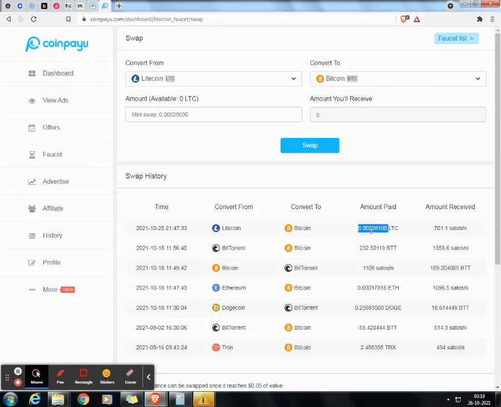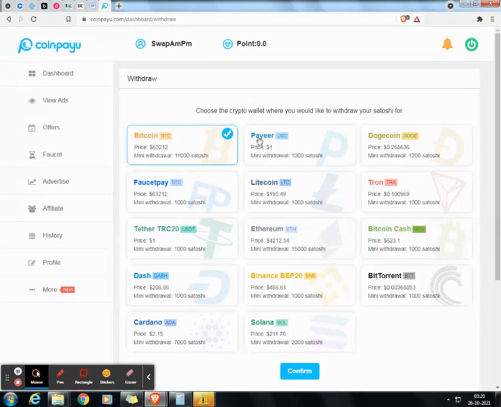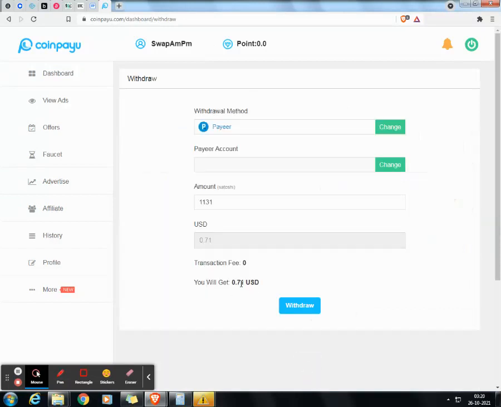That worth of LTC is equal to that many Satoshis here, and here you can see after converting this, my remaining balance plus those Satoshis is equal to 1131 currently available here. So if I click here the withdraw button and if I wanted to check how much it is worth, the value in USD, you can see here this is 71 USD is available. Okay, it is equal to 1131 Satoshis.